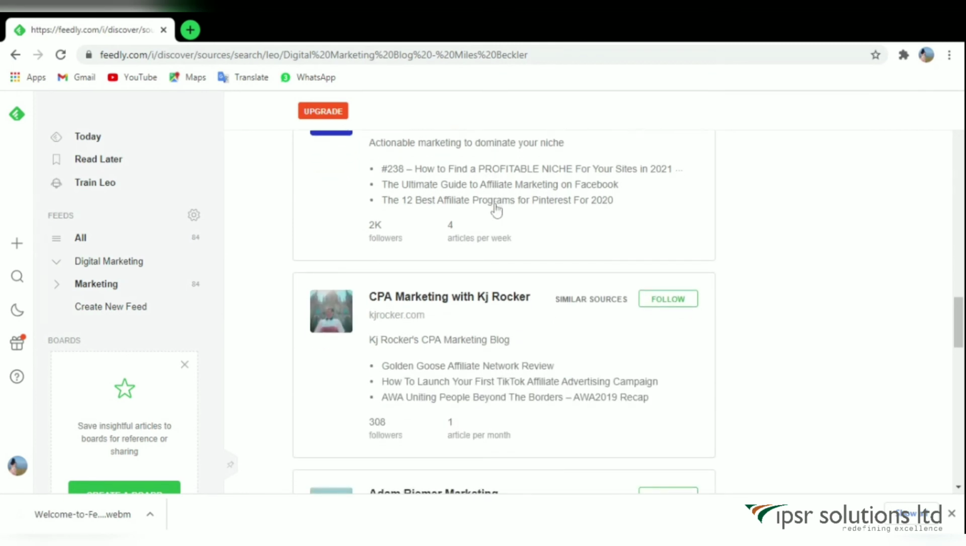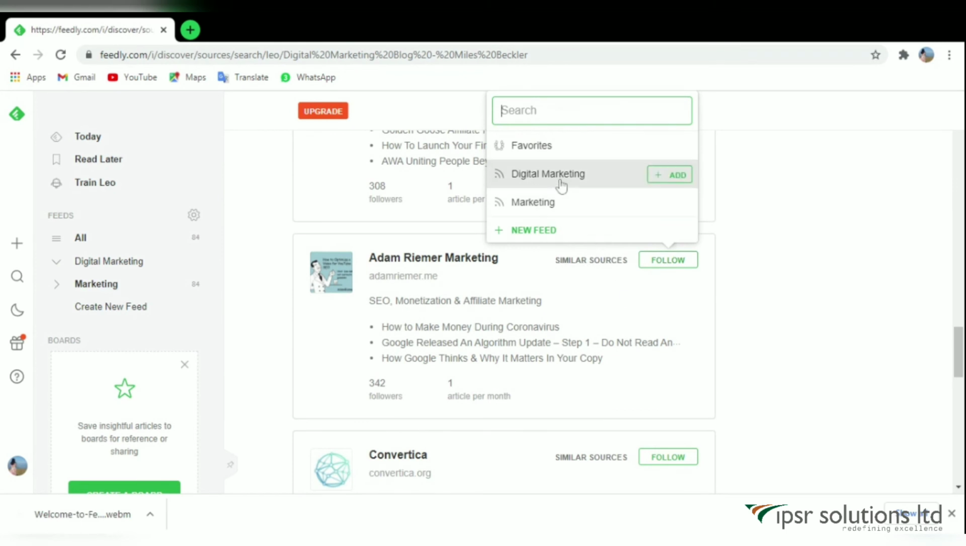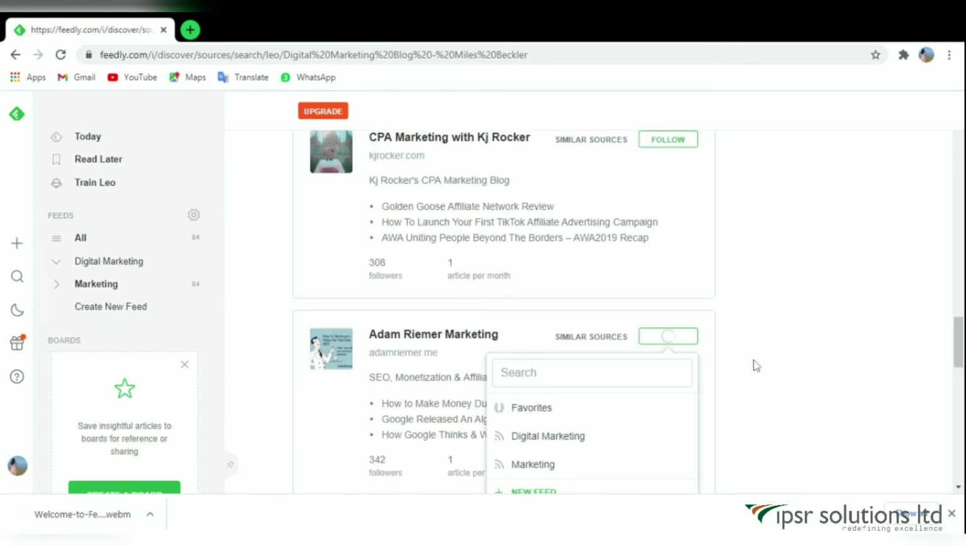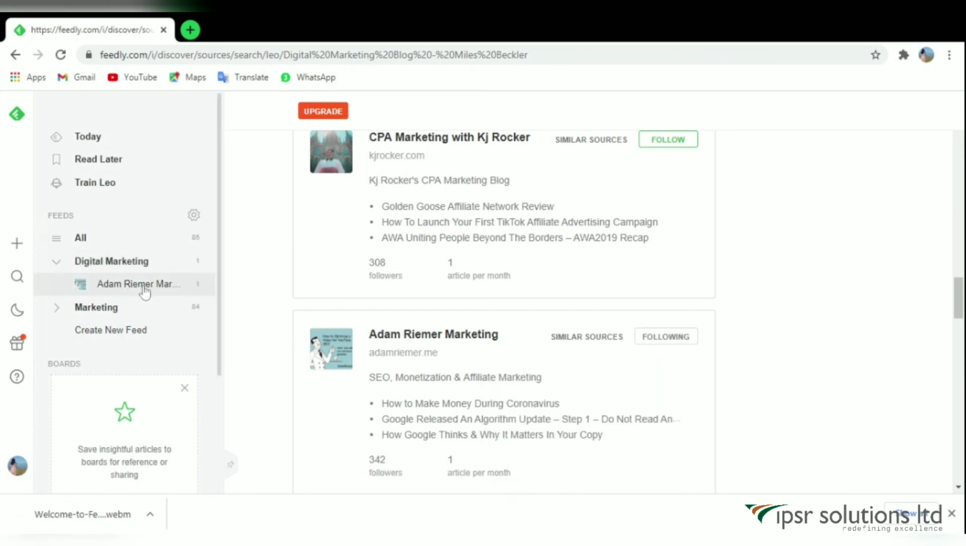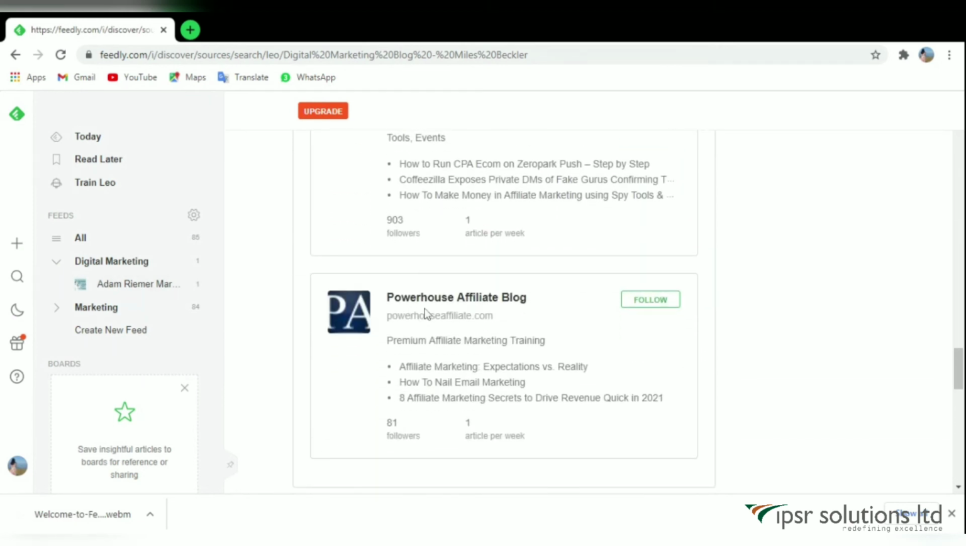One by one, the articles we selected are added to the created feed. Then that is shown below under digital marketing.